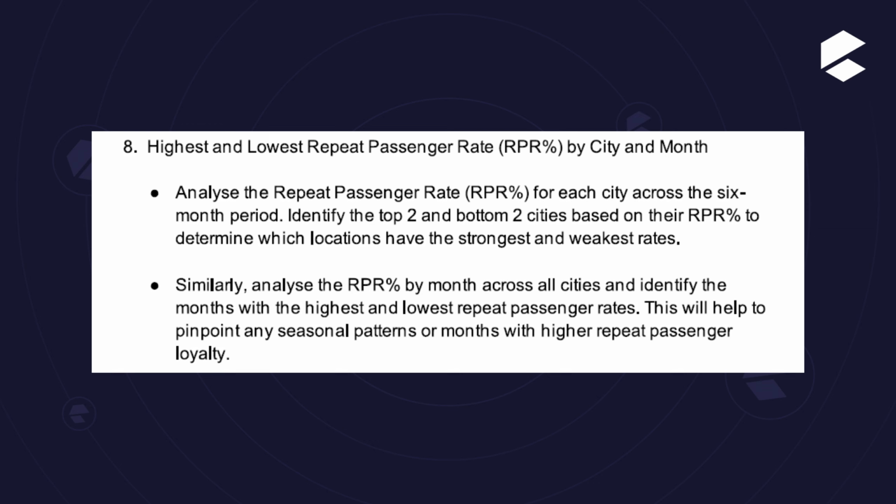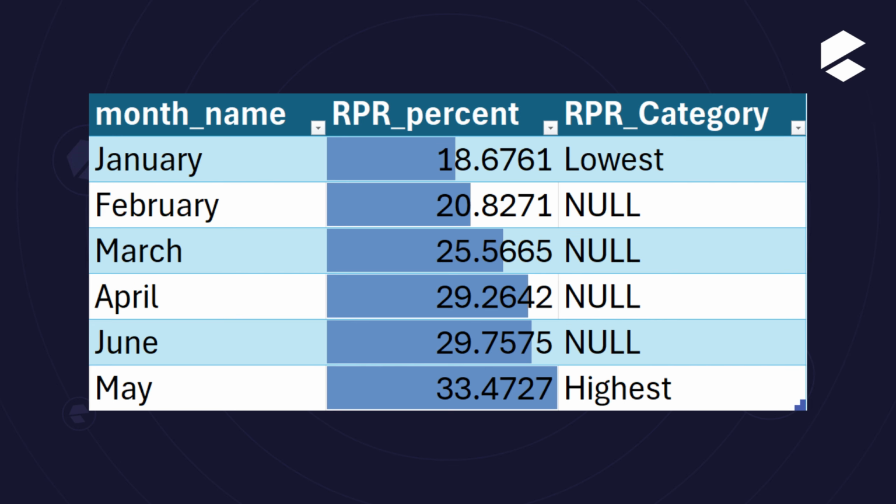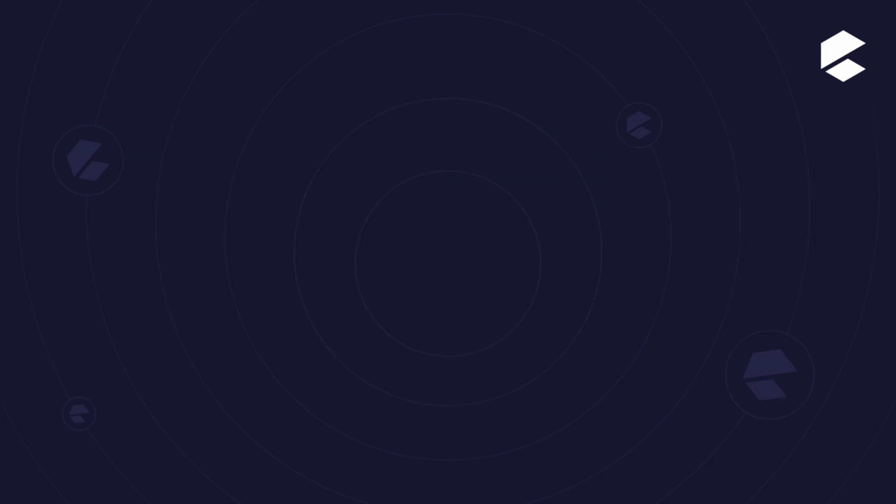Question number 8, highest and lowest repeated passenger rate by city and month. This is for city basis. The highest repeated passenger rate is in Surat and the lowest is in Mysore. And this is month basis. The highest is May and the lowest is January.